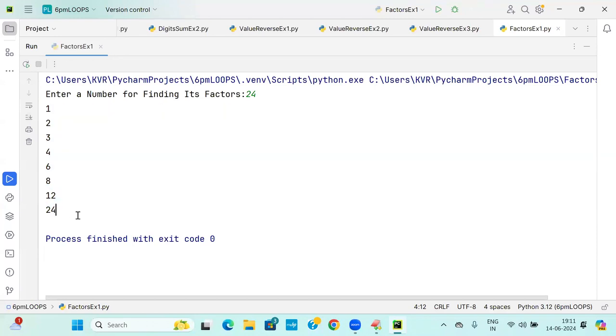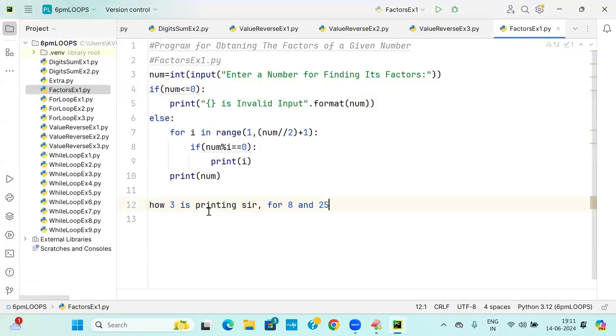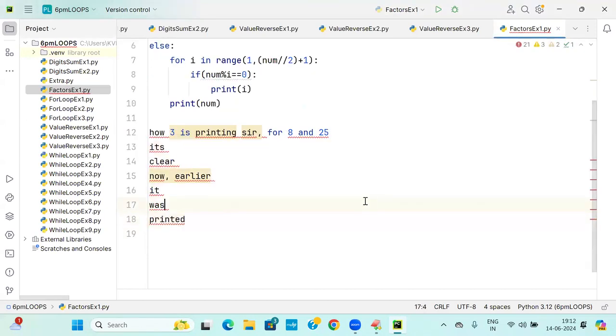Printed or not? Yes. Now, Sunny Swami is asking something. I will post that data here. What is his doubt? How is 3 printing, sir, for 8 and 25? Did I say 3 is a factor? Am I saying 3 is printing? 3 is not a factor of 8. 3 is not a factor of 25. Okay. Now it is clear.